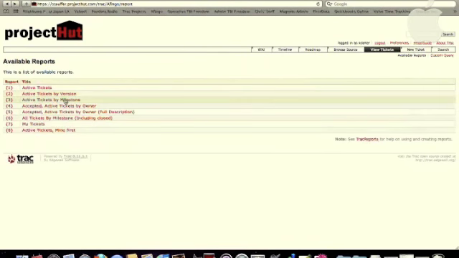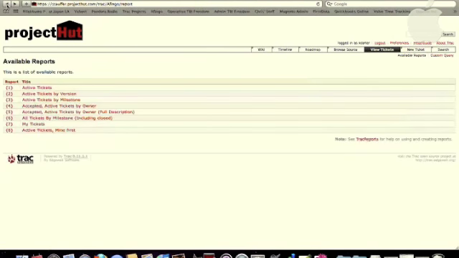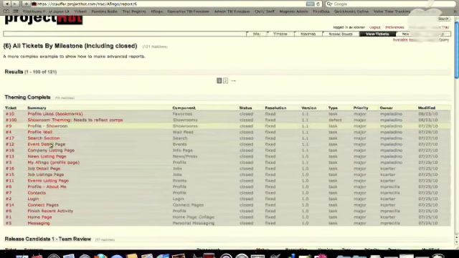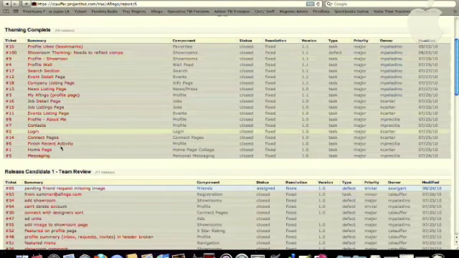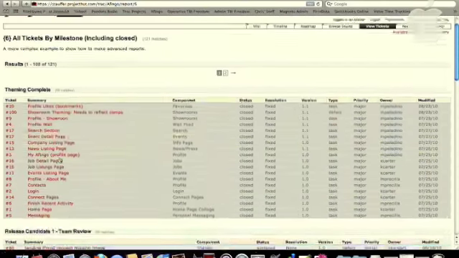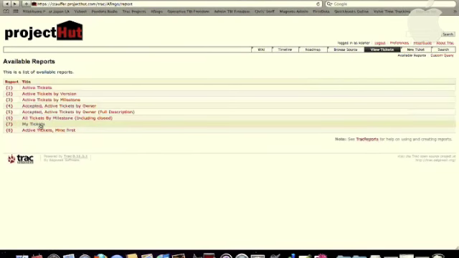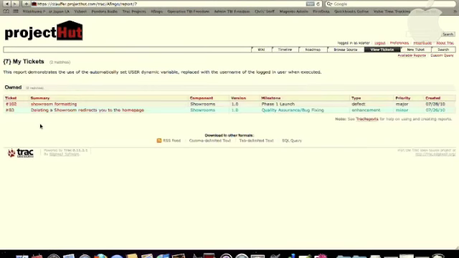You can also view the tickets organized by version or milestone. Clicking All Tickets by Milestone, including Closed, will display a list of every ticket that has been entered for your project. My Tickets is going to be where you're going to find all issues that are currently assigned to you.